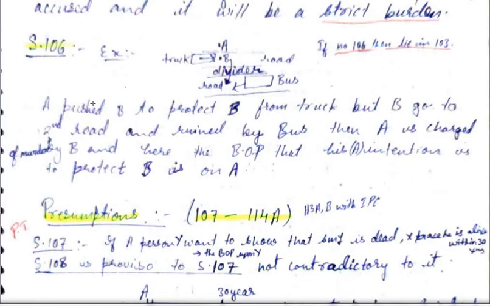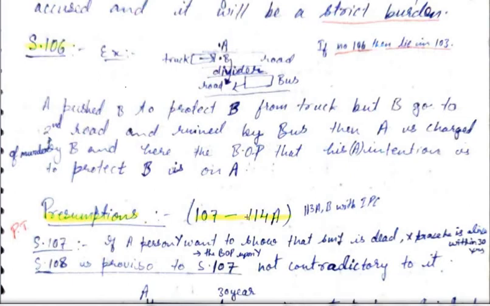Now 107 onwards, till now it was about burden of proof, but 107 onwards it is about presumptions. Of course, in 105 also you have the presumption that the court shall presume.